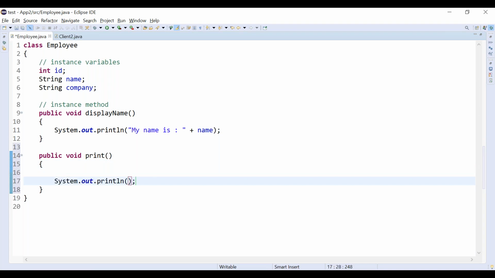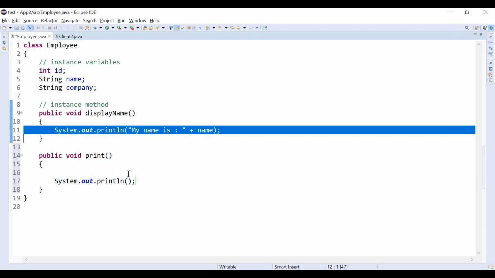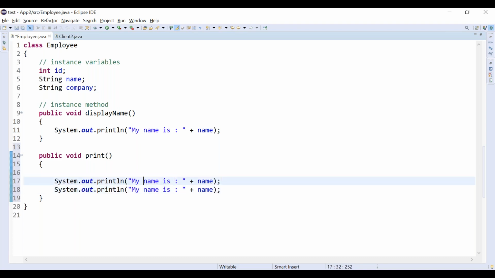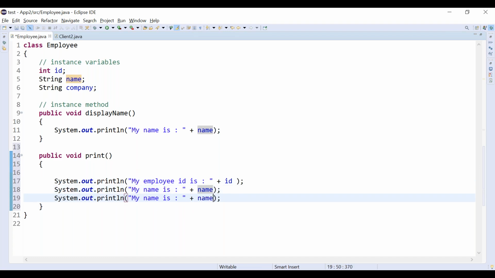Consider I am printing something like this: my name is name, and my employee ID is ID, and my company is the company where he or she works, correct?